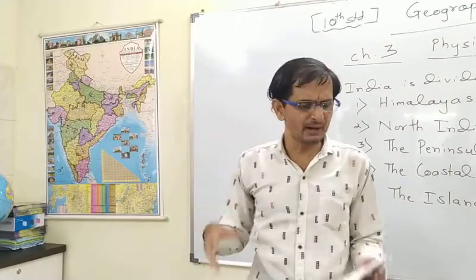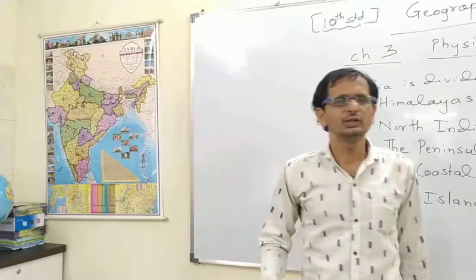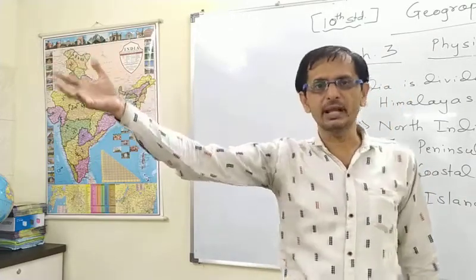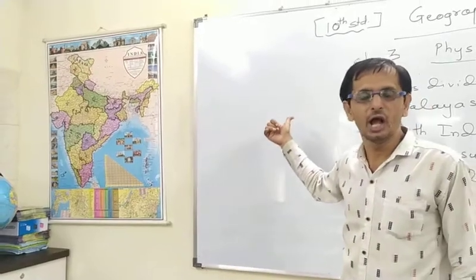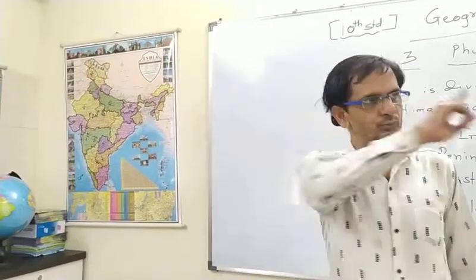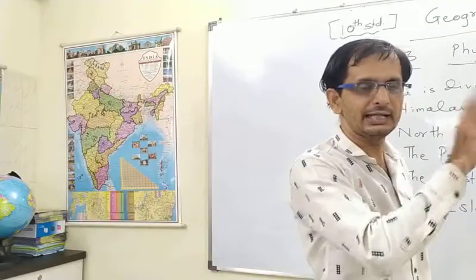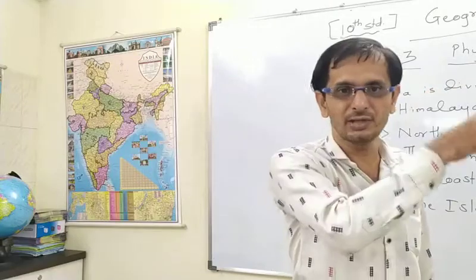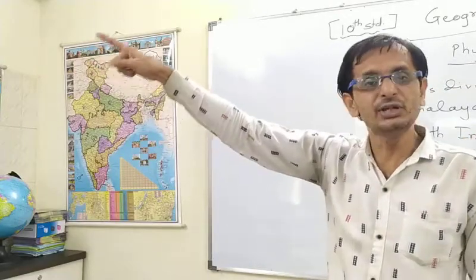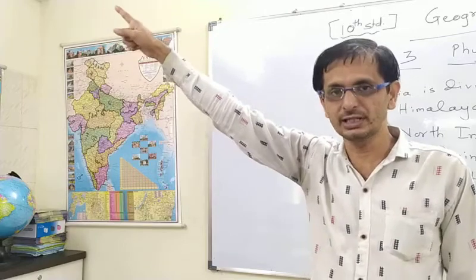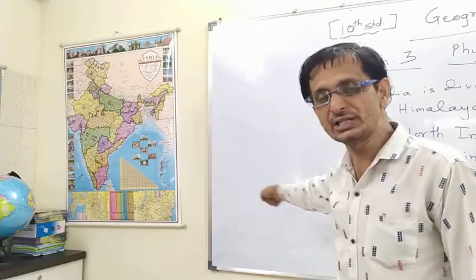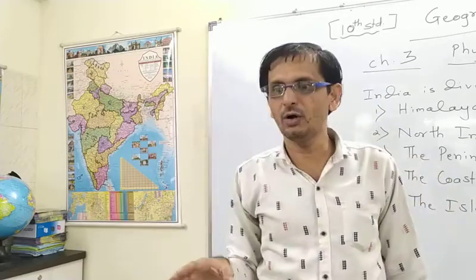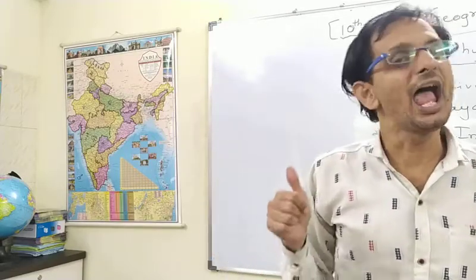Now, what do you mean by estuary? Actually, the best example is Thane Creek. Thane Creek is the Ulhas River meeting the Bhayandar Creek or the Arabian Sea. We call it Arnala Creek, Bhayandar Creek. Here, it is part and parcel of the Arabian Sea. So where the Ulhas River, which originates in Lonavala in the Western Ghats, meets the Arabian Sea, whatever landform is formed, that is known as an estuary.